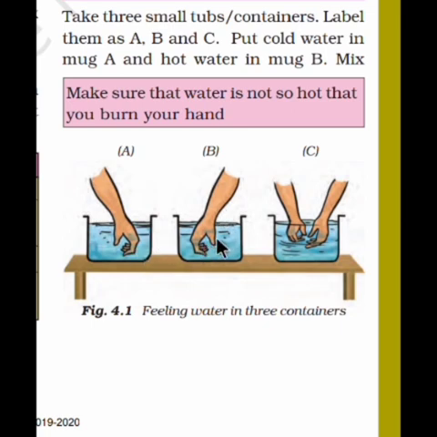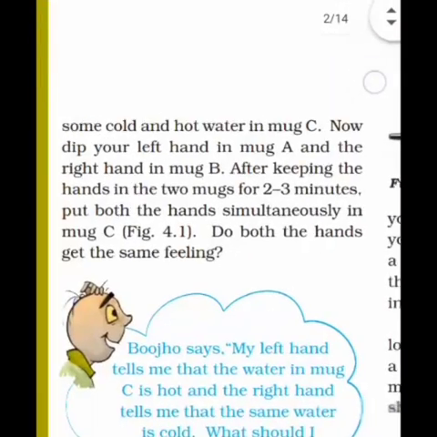After a few minutes, if you remove your hands from both containers and put both hands in the third container, which is a mix of cold and hot water, what will happen? The hand which was earlier in the cold water will feel that this water is warmer, but the hand which was in the warm water will feel that this water is colder. It means for the same water, your two hands will give you different conclusions.